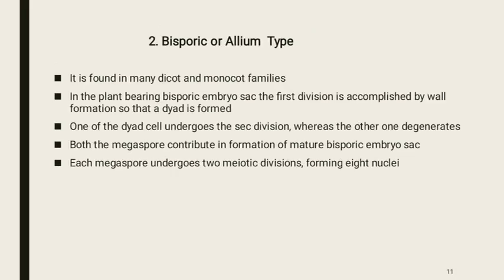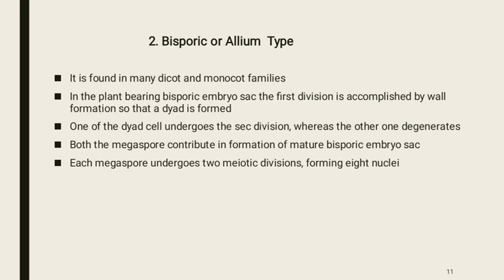The second type of embryo sac is bisporic or allium type. Actually, it is found in many dicot and monocot families. In the plant bearing a bisporic embryo sac, the first division is accomplished by wall formation so that a diad is formed. One of the diad cells undergoes the secondary division, whereas the other one degenerates. Both the megaspores contribute in the formation of the mature bisporic embryo sac.